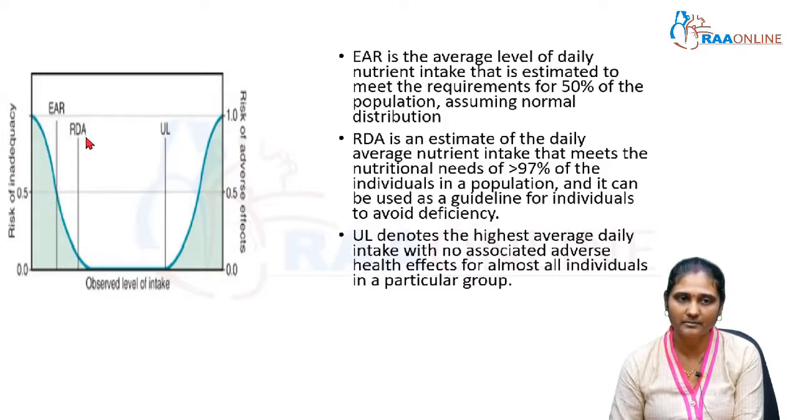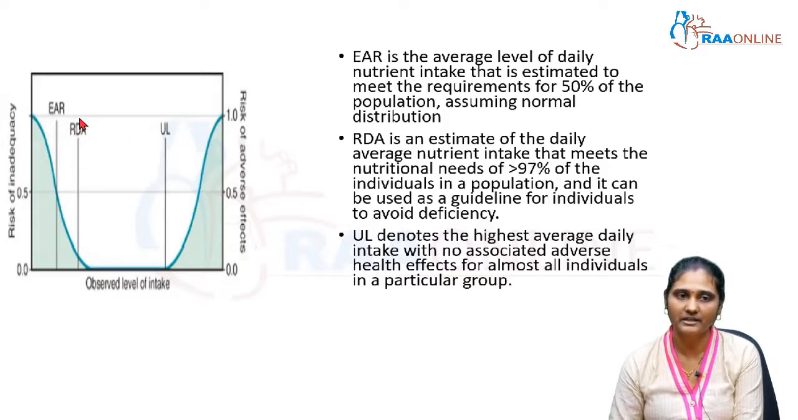But when you take the recommended dietary allowance as the criterion to assess nutritional adequacy for the child, the risk of inadequacy is minimal, that is 0.02 to 0.03, only 2 to 3% of the population are not taking sufficient nutrients. At intakes between the recommended dietary allowance and the upper limit, the risk of inadequacy is nil, close to 0.0. And if the intake is above the upper tolerable limit, the risk of potential adverse effects increases. So this is the relation between these 3 parameters.